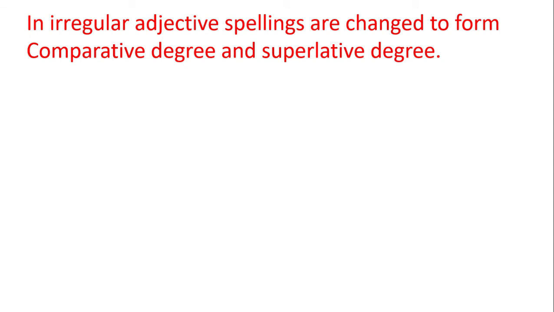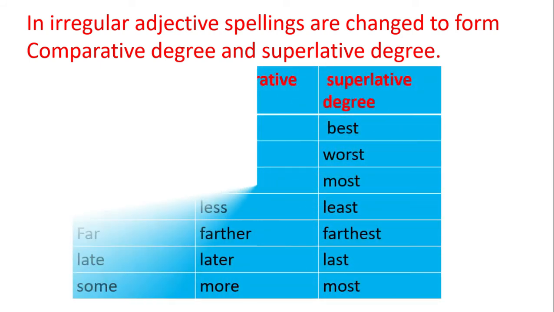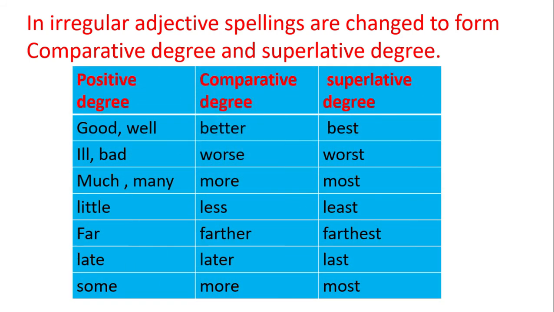In irregular adjectives, the spellings are changed to form the comparative degree and the superlative degree. For example: good, well, better, best. Ill, bad, worse, worst. Much, many, more, most. Little, less, least. Far, farther, farthest. Late, later, last. Some, more, most.